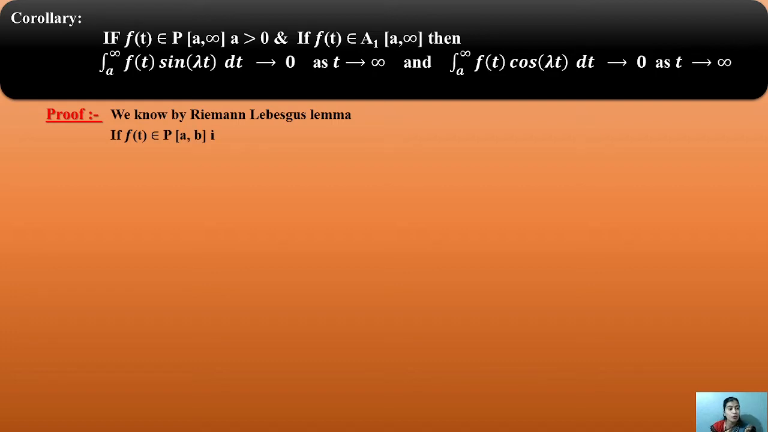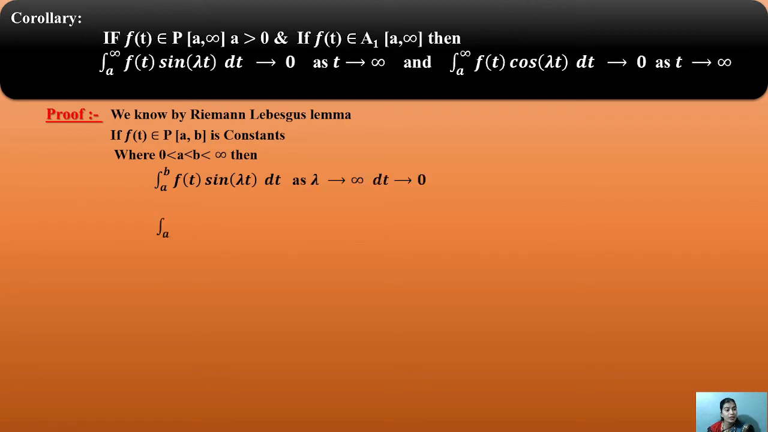What is the proof of this corollary? We know the Riemann-Lebesgue lemma is directly related to this corollary. For the given condition, f(t) is an element of P(a, b), where 0 is less than a, less than b, less than infinity.